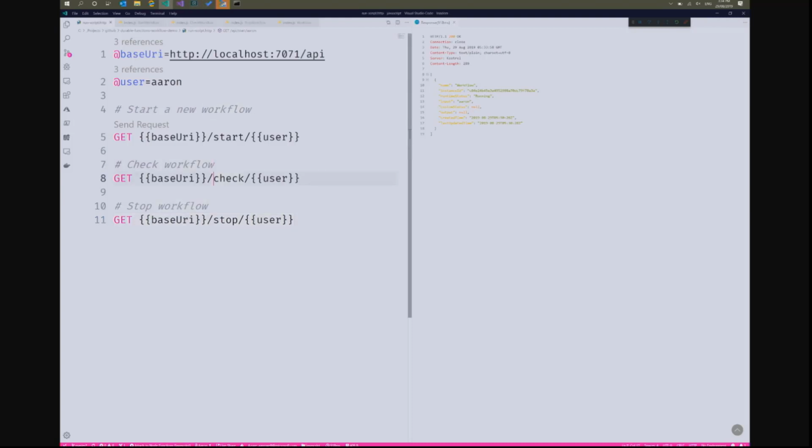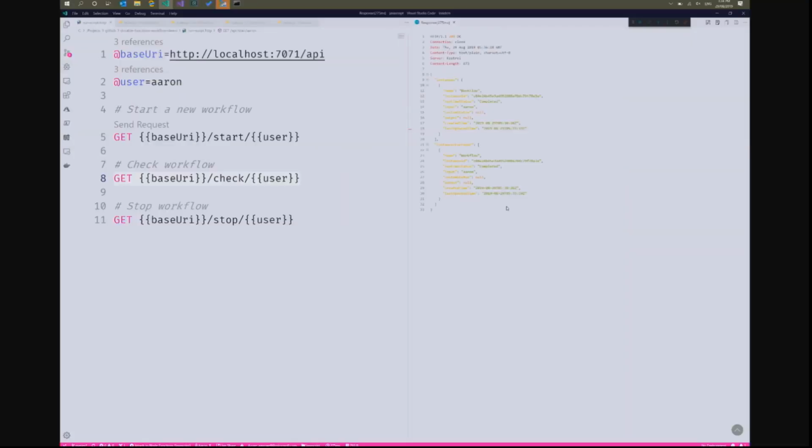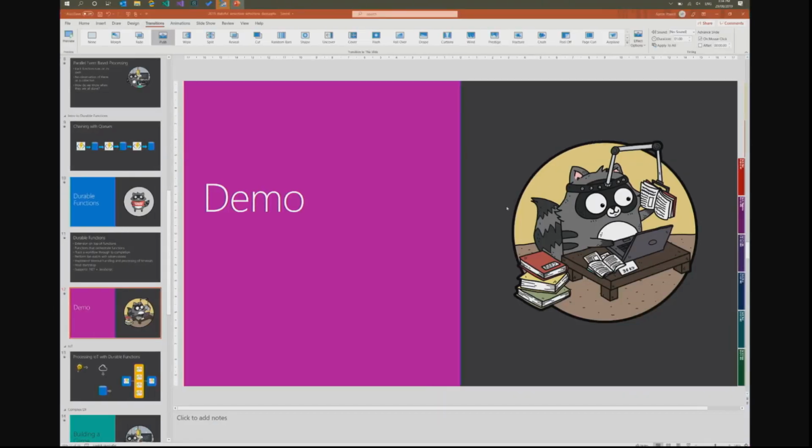So now if we come back and check, zoom in, we'll see that the runtime status is now set to complete because that workflow has executed, because that event was triggered and everything has run through to completion. So that's how a basic workflow can be implemented with durable functions.